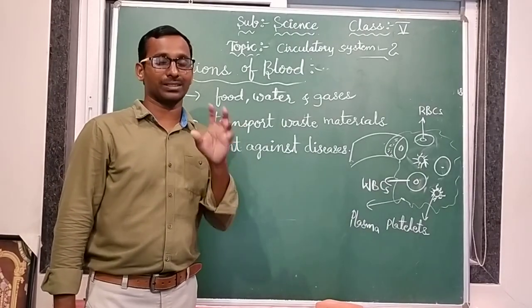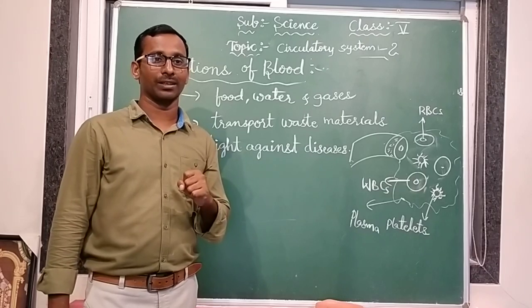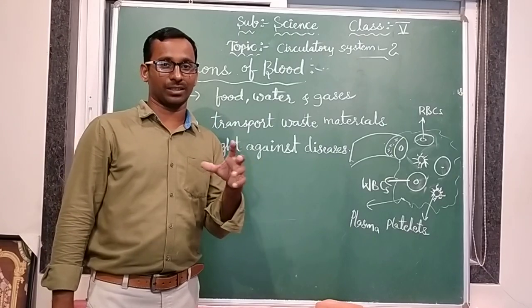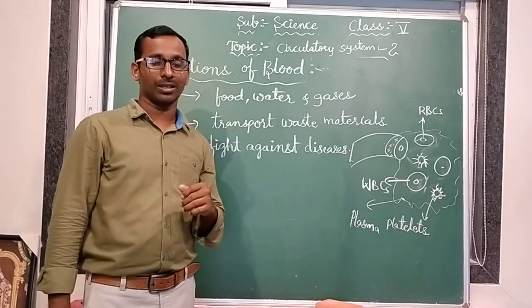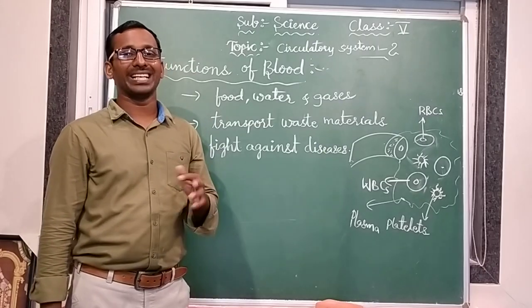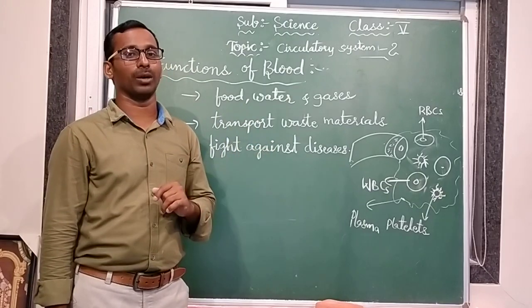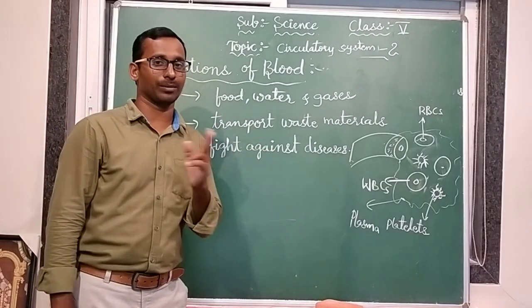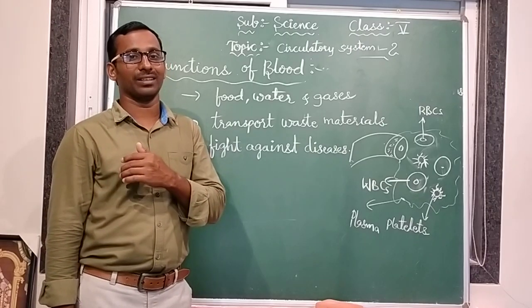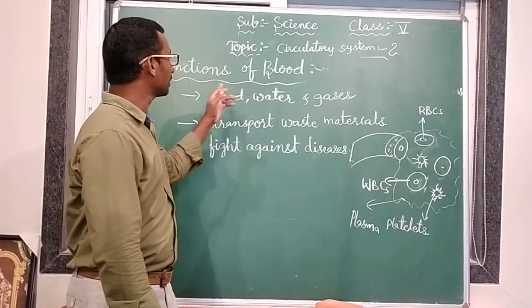The third one is the platelets. Platelets are very small cells, the smallest cells in the blood. They help in clotting of blood where we get cuts or wounds or scratches. In the same way, they stop germs from entering our body. Next, functions of blood.